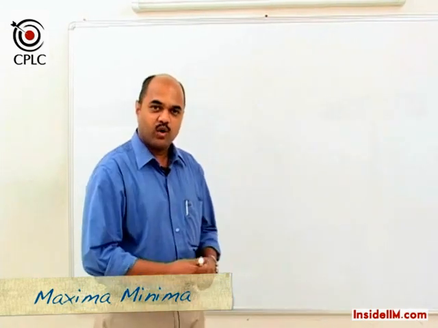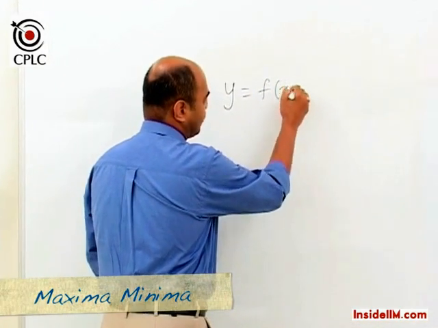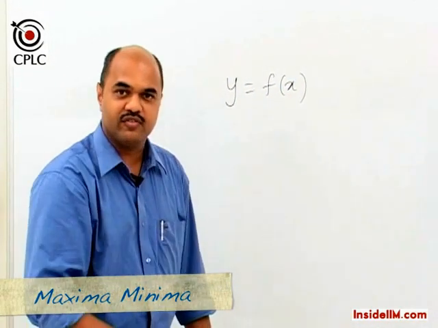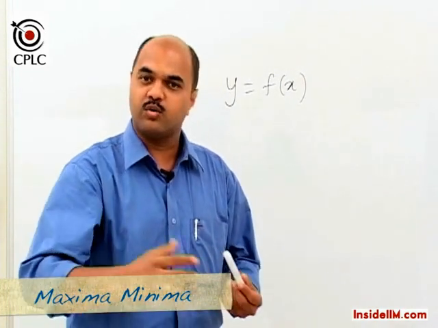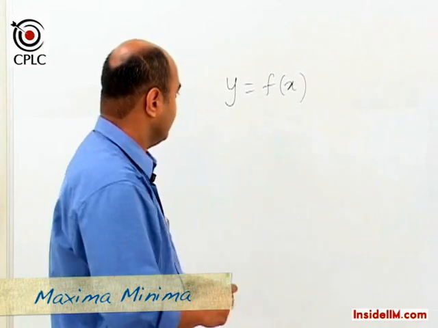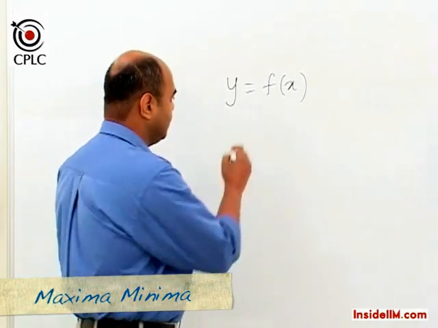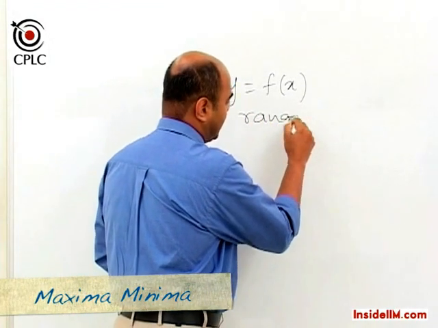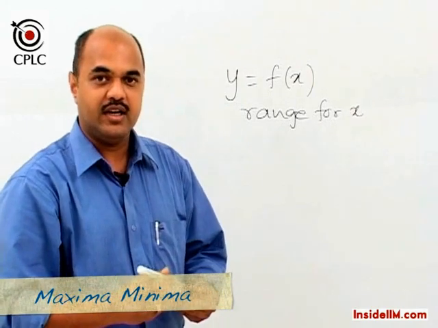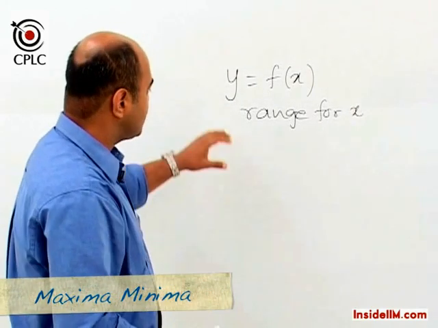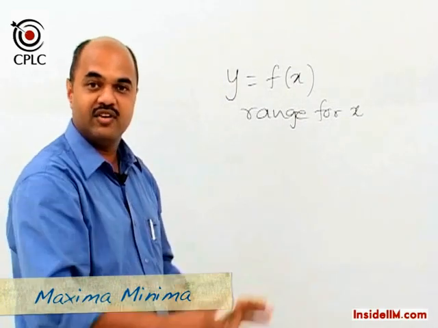To start with, suppose you are given a function in terms of x. Suppose y is given as a function of x. Now this function that is given could either be a linear function or a quadratic function or whatever it may be. So you're given a function, and then suppose a certain range is specified for x. The question would basically talk about what is the maximum possible value of y within that given range.